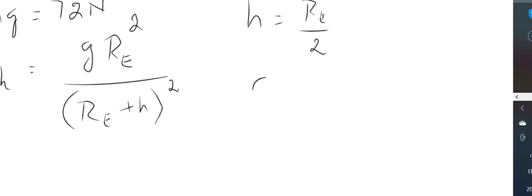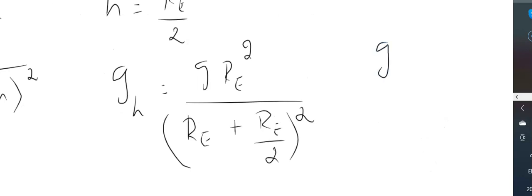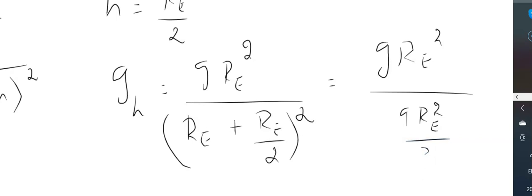So we get gh is equal to g Re squared divided by Re plus Re by 2 the whole square. Now simplify this. That gives you g Re squared divided by 3Re by 2 the whole square, which is nothing but 9Re squared by 4.